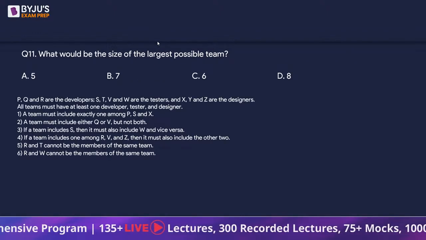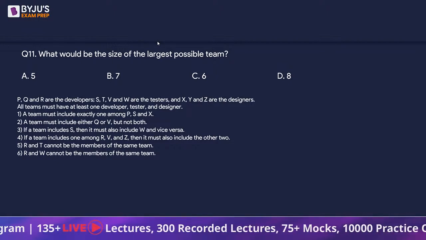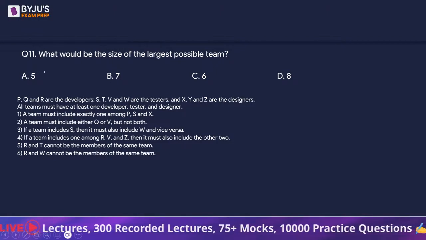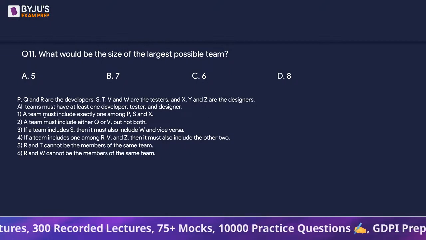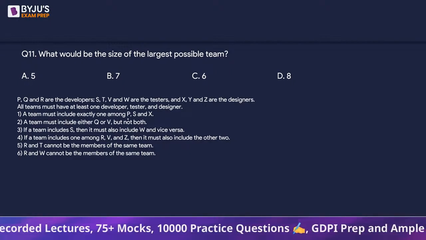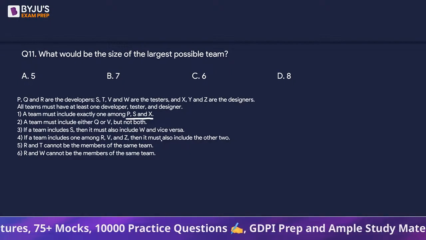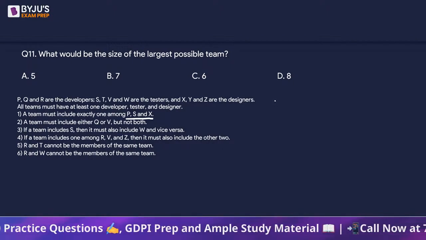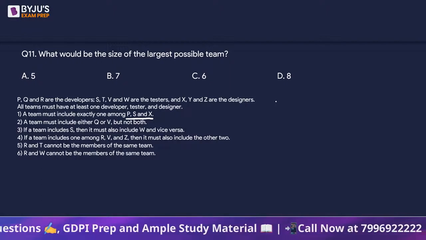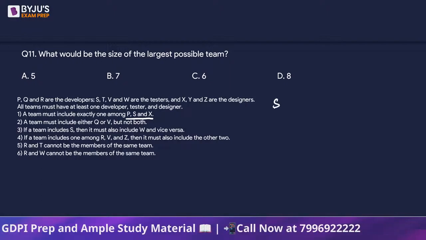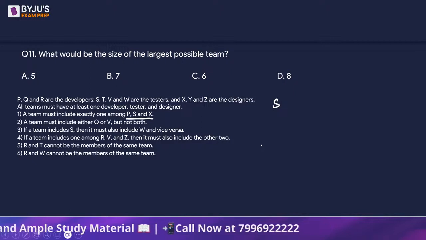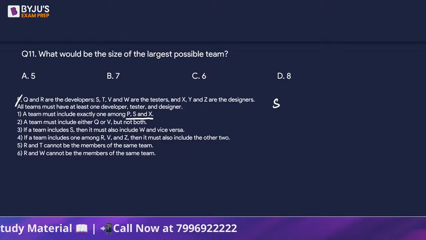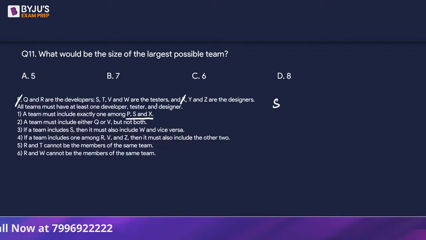Next, what would be the size of the largest possible team? Now, we know that 5 is there. Let's try to maximize it. Now, we know that exactly 1 has to be taken from PSX. Right? Suppose we take S. Okay? If we take S, so P and X cannot be taken. So out of a total of 10 members, 2 people we cannot take now.